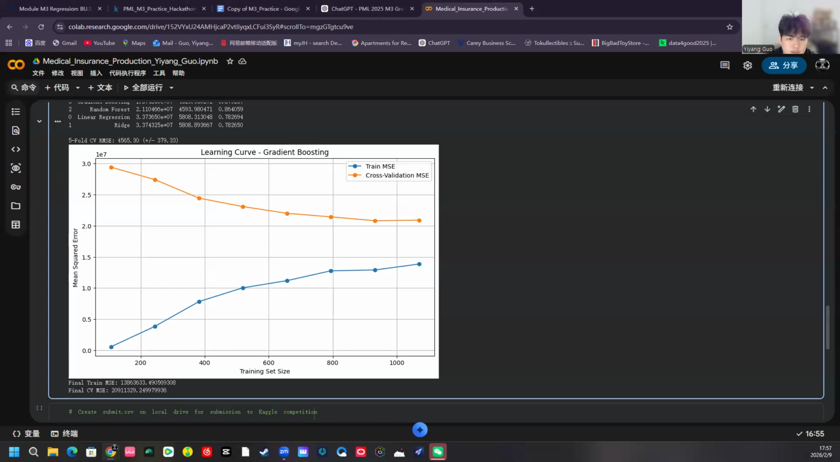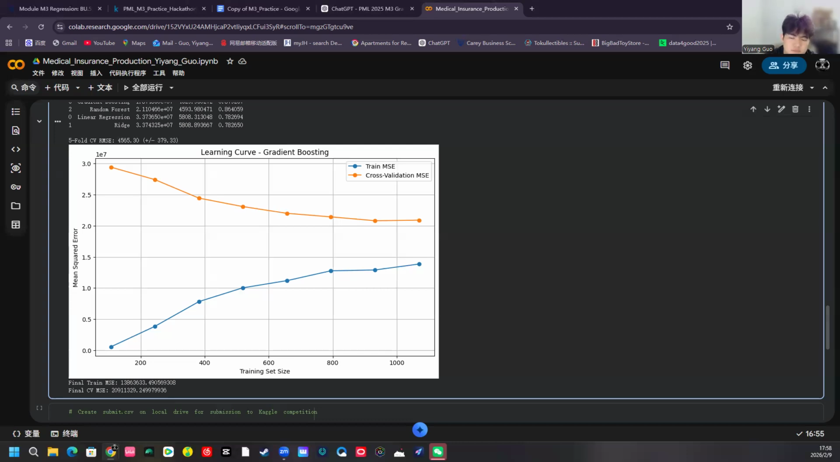Second, underfitting. Both training and validation error are high and don't improve with more data. This means the model is too simple. And the third one is good fit. The training error and validation error converge as training size increases, with a reasonable gap between them.